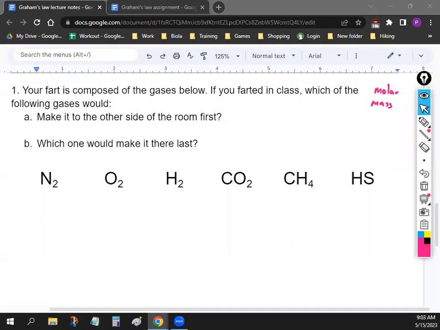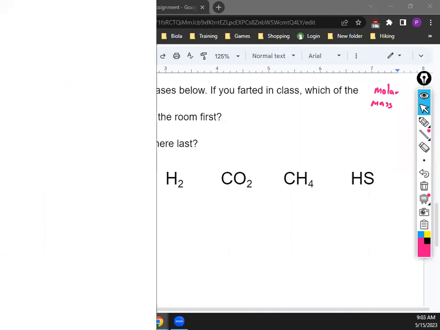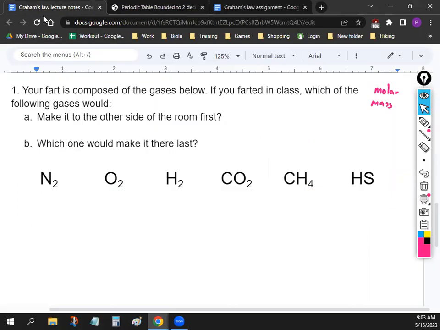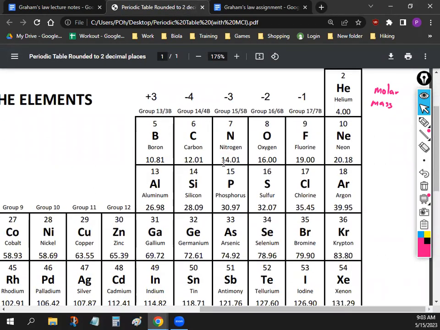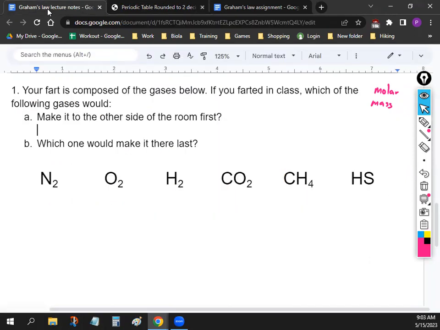Okay, so very briefly, molar mass. You should be familiar with how to do this. You just pull up the periodic table. Let's start with N2. You look for the elements that make up the molecule. Nitrogen, there's 2 of them, so 14 times 2. N2 has a molar mass of 28 grams per mole. All the numbers here will be grams per mole.